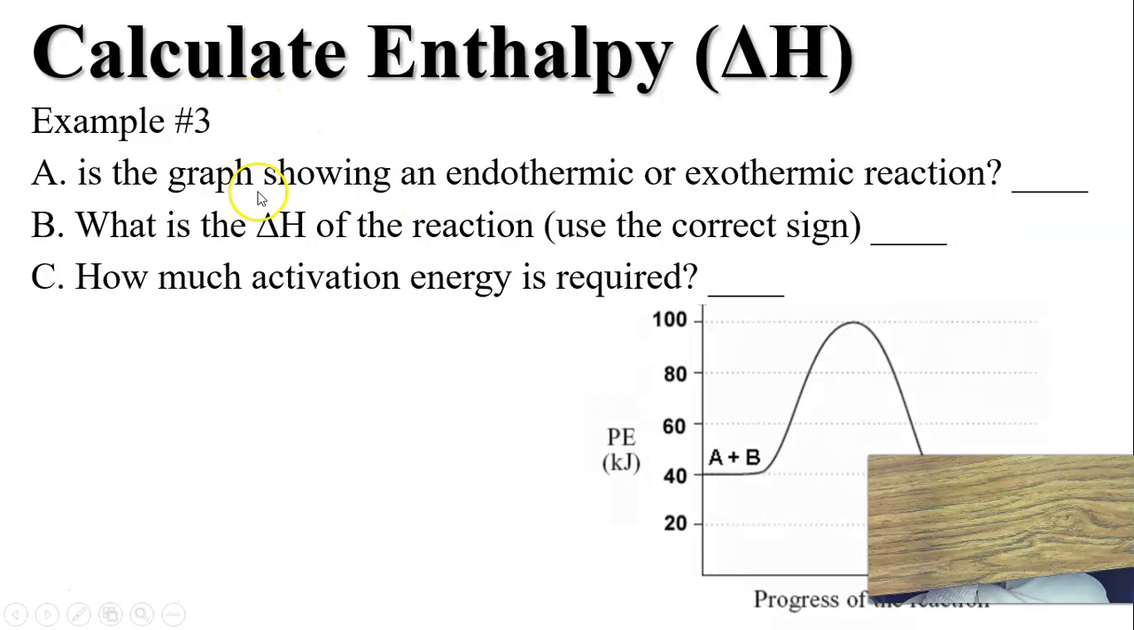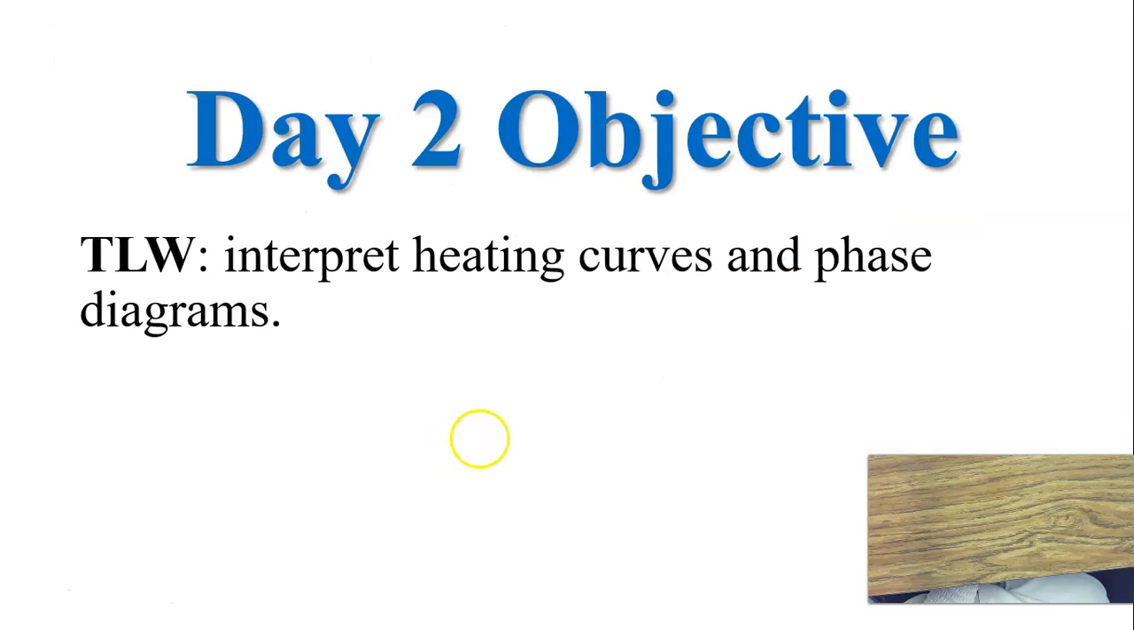Okay, number 3, is the graph endo or exo? We start at 40, we end at 20. Looks exo to me. What's the delta H? Final minus initial, so 20 minus 40. And how much activation energy? 100 minus 40 kilojoules. Okay, we're going to stop there, and we will talk about heat curves and phase diagrams next time.